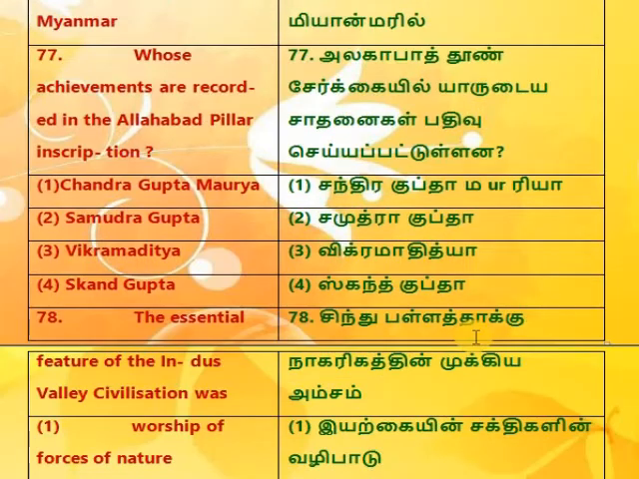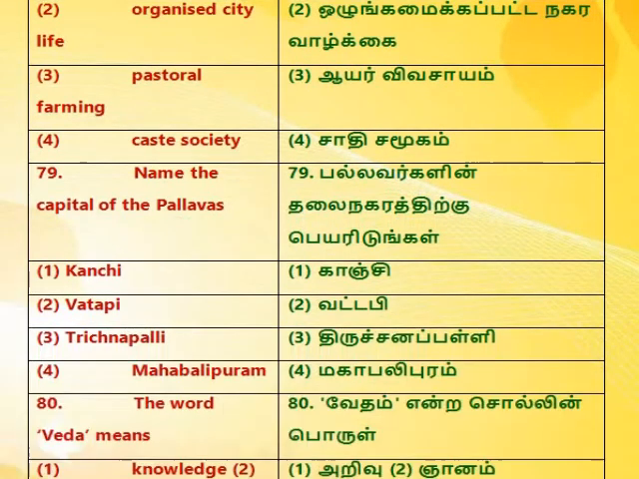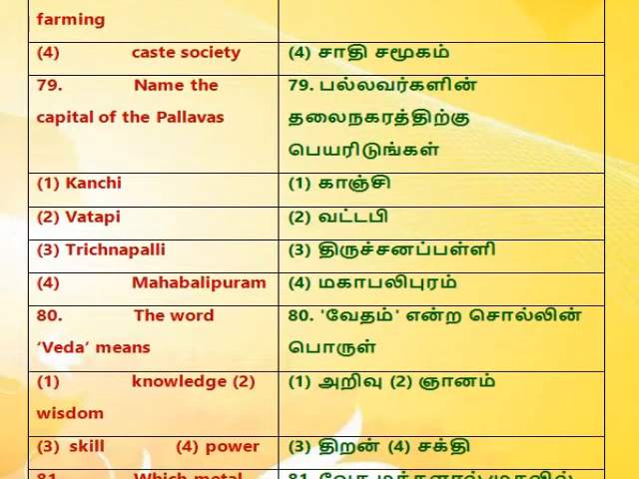77. Whose achievements are recorded in the Allahabad pillar inscription? 1. Chandragupta Maurya, 2. Samudragupta, 3. Vikramaditya, 4. Skandgupta. 78. The essential feature of the Indus Valley civilization was 1. Worship of forces of nature, 2. Organized city life, 3. Pastoral farming, 4. Caste society. 79. Name the capital of the Pallavas.